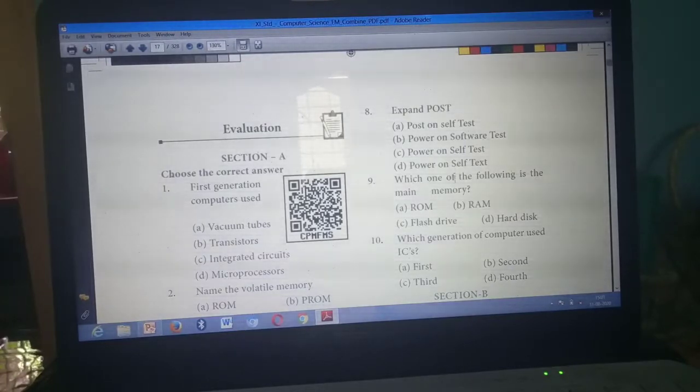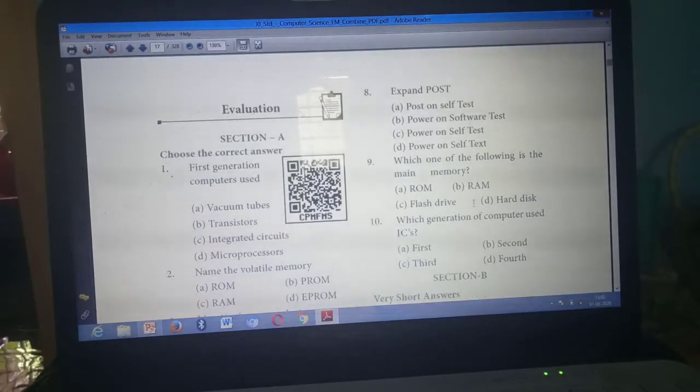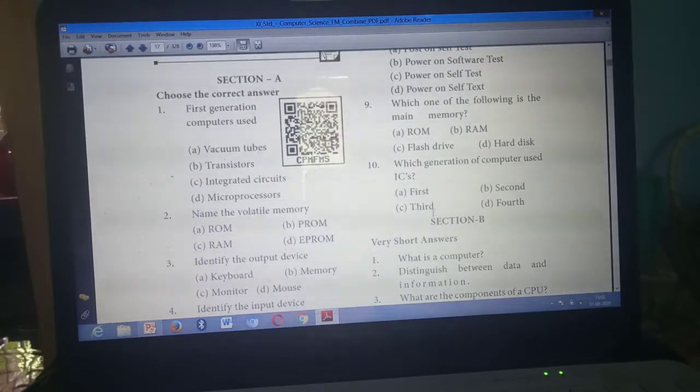Then ninth one. Which one of the following is the main memory? Option B. RAM. Next, tenth question. Which generation of computer used ICs? Third generation. Answer is C. Third generation. Have you all marked?